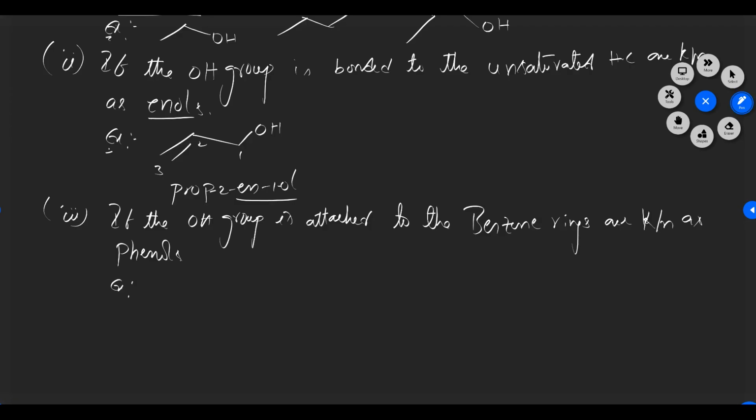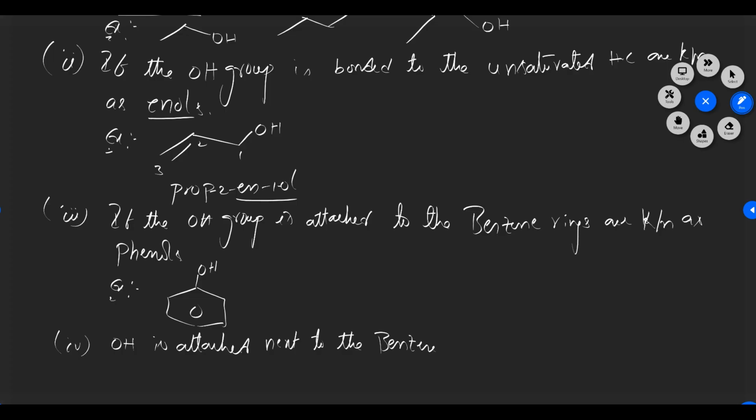So what is the phenol structure? On benzene, OH will be there. That one is called phenol. So the fourth one is, if the OH group is attached next to the benzene ring, they are known as benzyl.